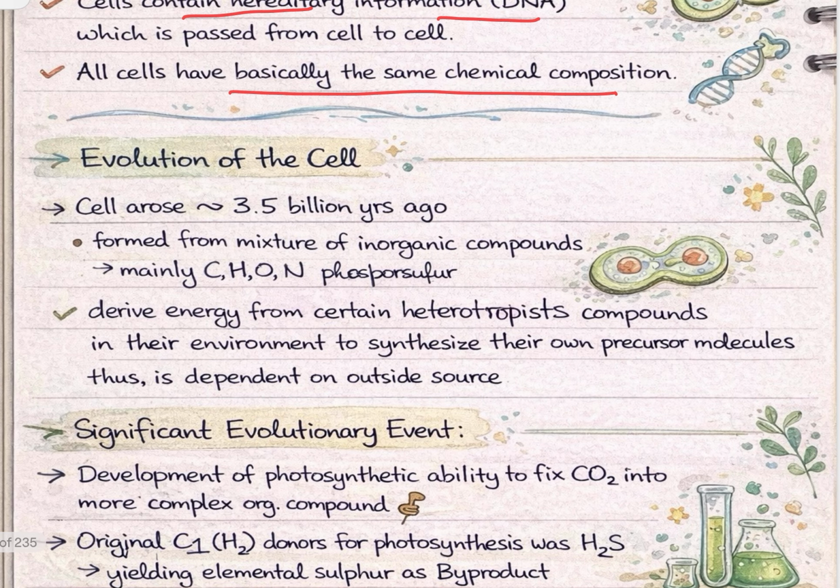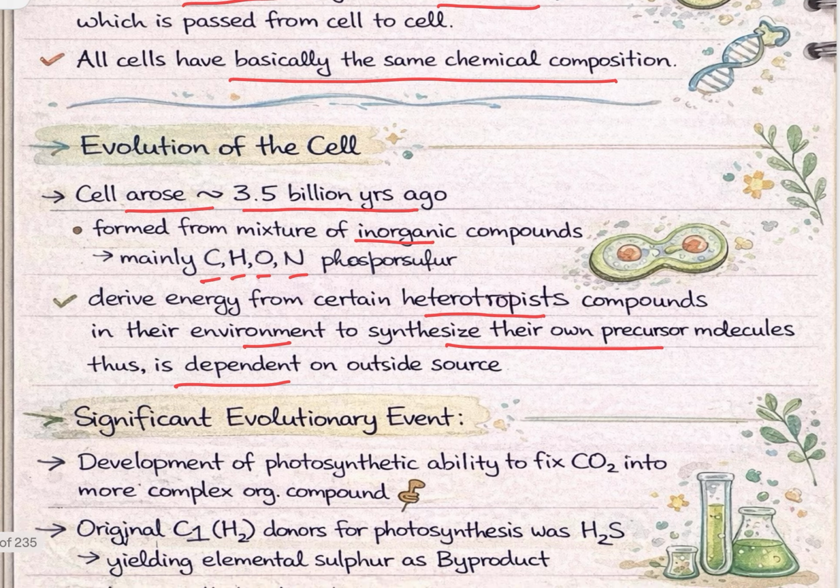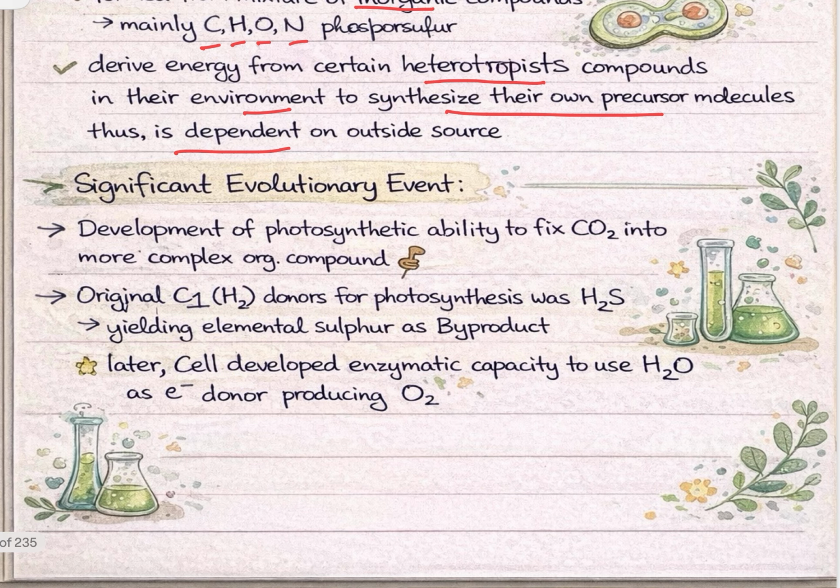Evolution of cell. So cell arose around 3.5 billion years ago, formed from a mixture of inorganic components like carbon, hydrogen, oxygen and nitrogen and phosphorus. So they derived their energy from heterotrophic compounds in their environment to synthesize their own precursor molecules, thus being dependent on an outside source. So significant evolutionary event: development of photosynthetic ability to fix CO2 into more complex organic compounds.